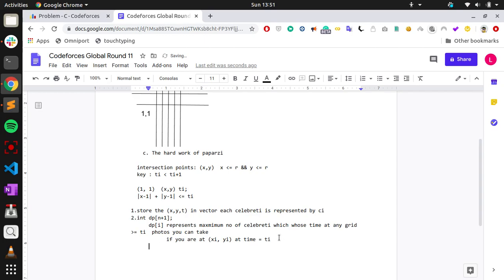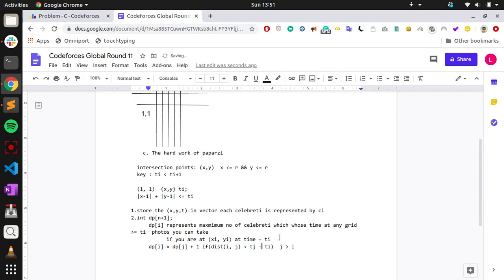So dpi would be dpj plus 1 if the distance between i comma j is less than the distance tj minus ti, where j is greater than i.